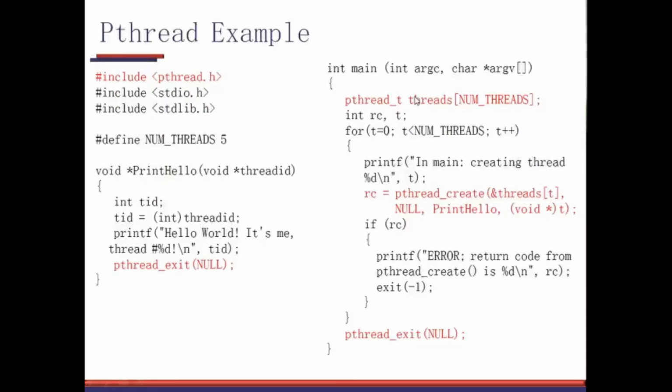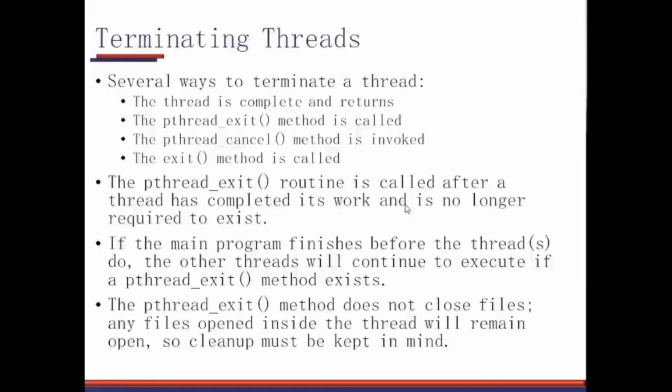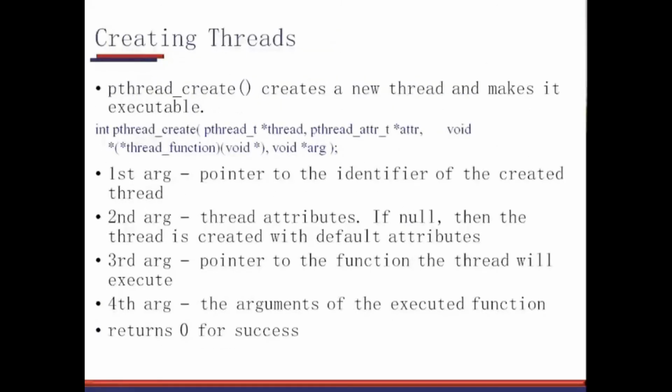I'm creating the array of threads, and understand that the array consists of the thread IDs. So I'm passing one by one the address of that ID here. Then the second parameter is NULL. Please refer here. So this is the thread ID, and this is the attribute, which I'm passing as NULL.